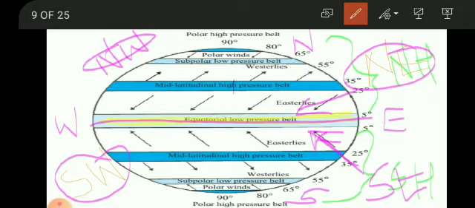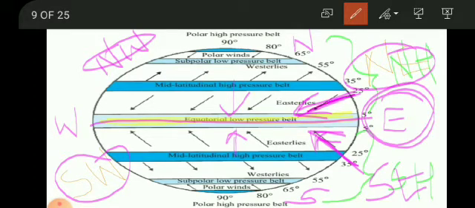Now these both should come actually in this way. They should blow here from high pressure to low pressure. But because of the rotation, the direction gets changed. And these winds coming from both the sides converge near the equatorial calm belt. So these are known as easterlies because both are coming from the east direction. So here also east direction and here also east direction. So these are called the easterlies.